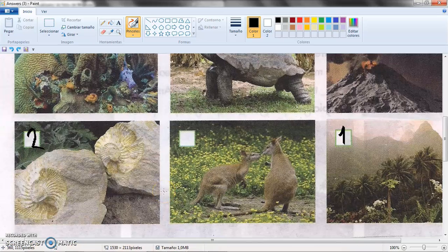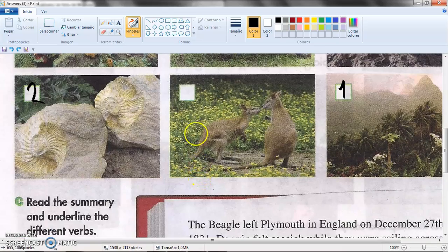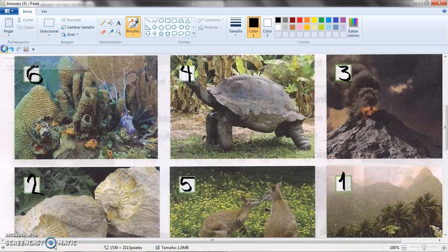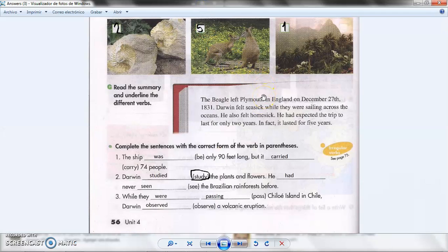Here we go. Darwin saw marsupials in Australia and studied coral reefs in the Cocos Islands. On the way back to England, he noted the strange shape of Table Mountain in South Africa. Darwin made careful observations of animals and plants and collected thousands of specimens. He called the journey the most important event of his life. However, he had expected the trip to last for only 2 years. In fact, it lasted for 5 years. Darwin missed his family. He was very happy when he finally returned home in October 1836.